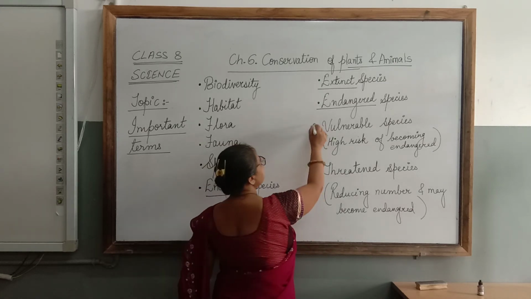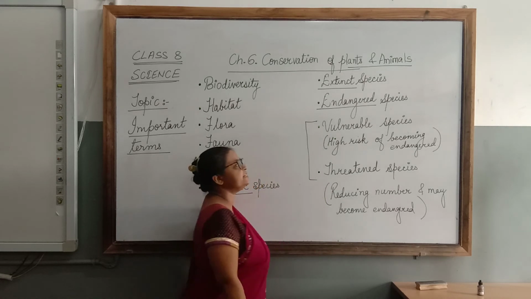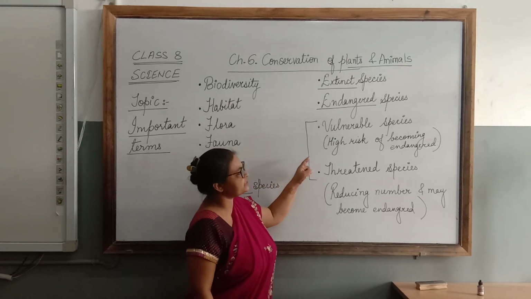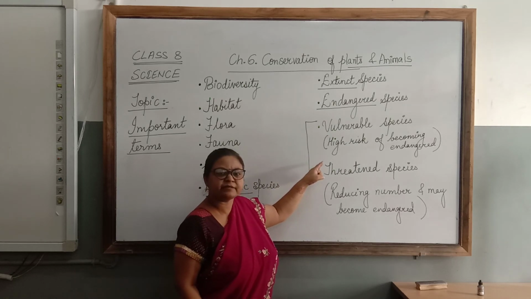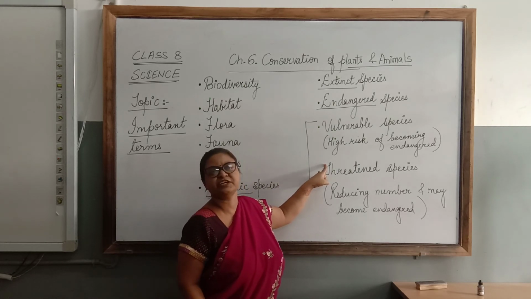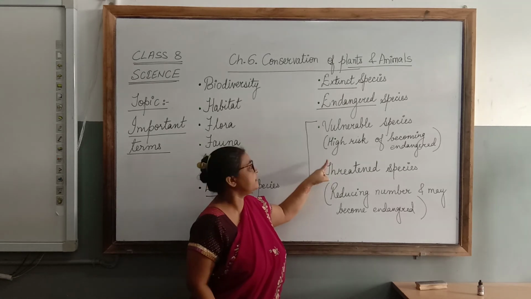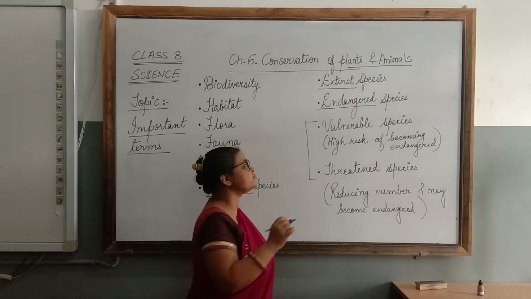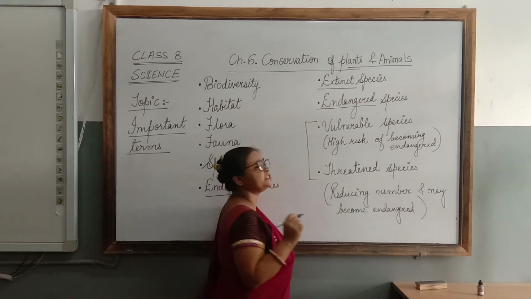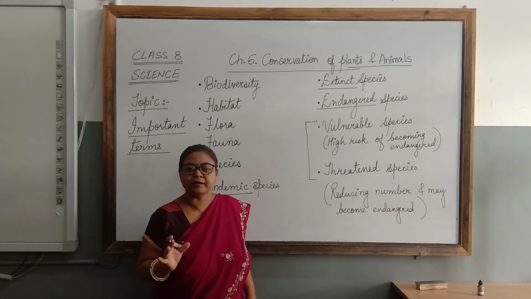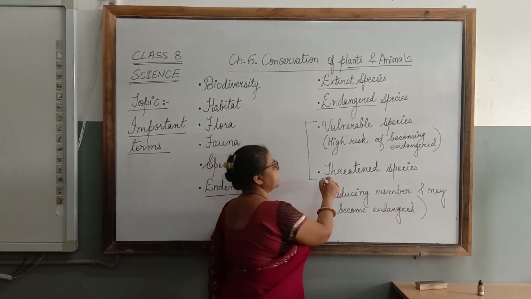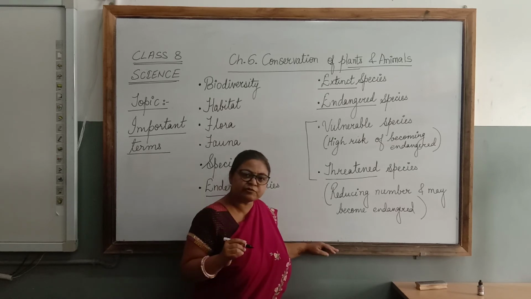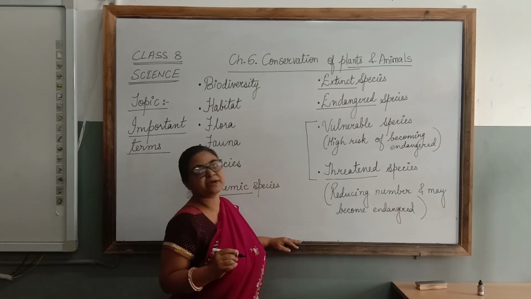Then we have two more, vulnerable species and threatened species. Vulnerable means their number is also reducing and they are at a high risk of being extinct, or at least they are at a high risk of being endangered. Soon they also will be a part of this endangered species if they are not protected. Threatened means they are also in danger. Their number is reducing fast and they may also become endangered.